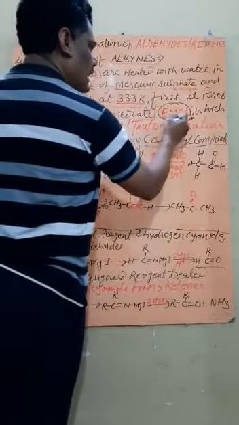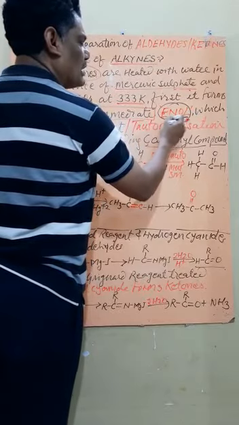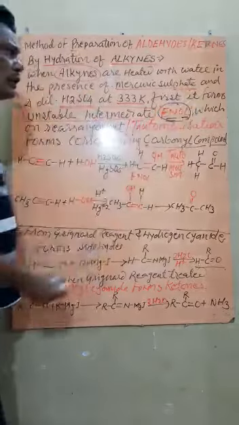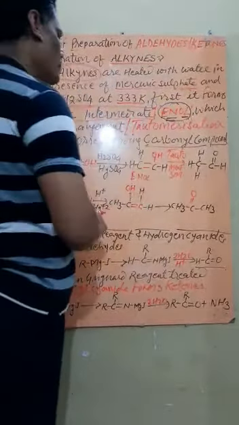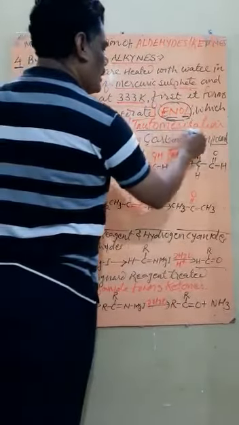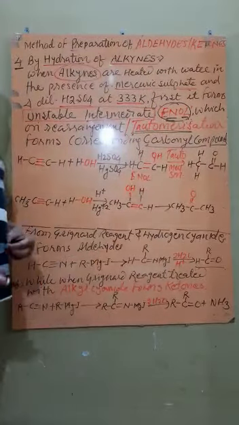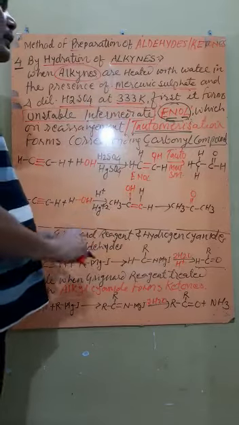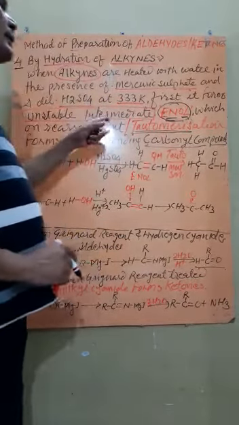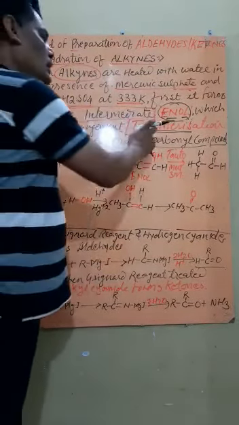"En" means alkene, and "ol" means alcohol. So there are two types of things in enol: a double bond, and OH also, that is alcohol. So this is called an unstable compound, which on rearrangement or tautomerism. Tautomerism is one of the isomerisms where a small atom like hydrogen oscillates, that is, changes its position within the molecule. This type of isomerism where rearrangement of hydrogen takes place within a molecule is known as tautomerism.